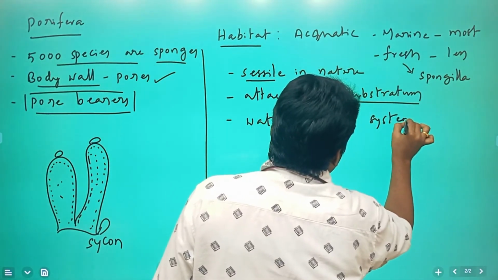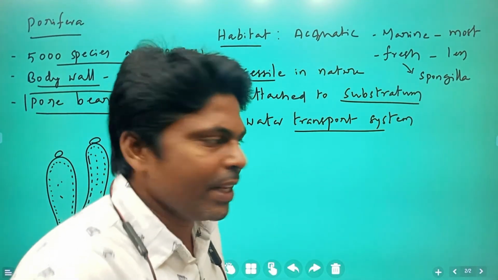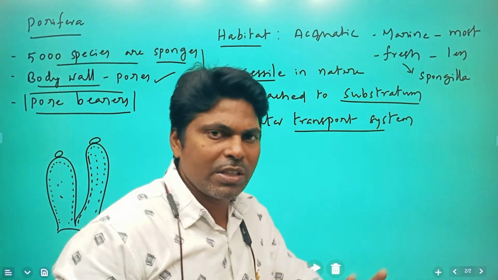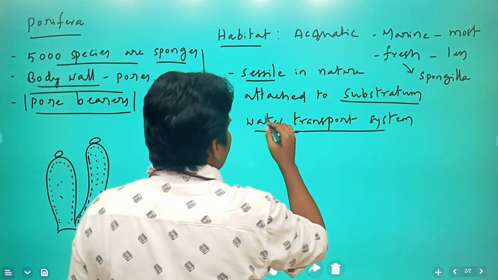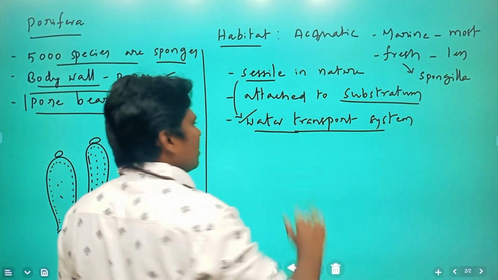With this water transport system, these organisms get the food material. About this water transport system, we will discuss a little later in this topic, so don't worry. Even though they are sessile, they get their food material with this water transport system.